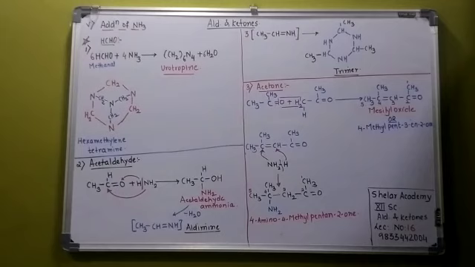The IUPAC name of the compound is 4-amino-4-methylpentan-2-one. I repeat, 4-amino-4-methylpentan-2-one. That is formed as the main product. The IUPAC nomenclature is written according to alphabetical order. So that's all regarding the reaction with ammonia.